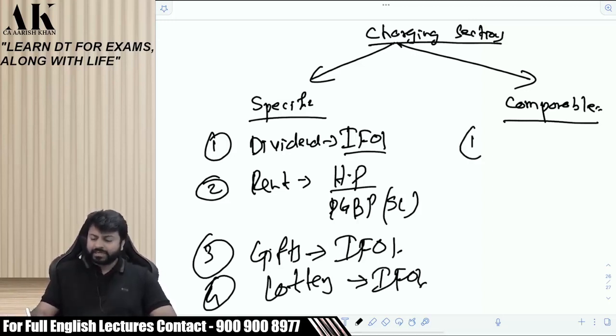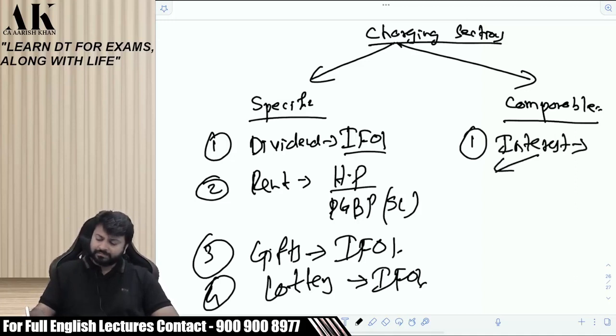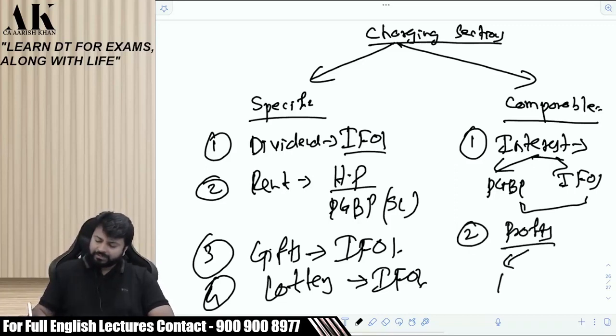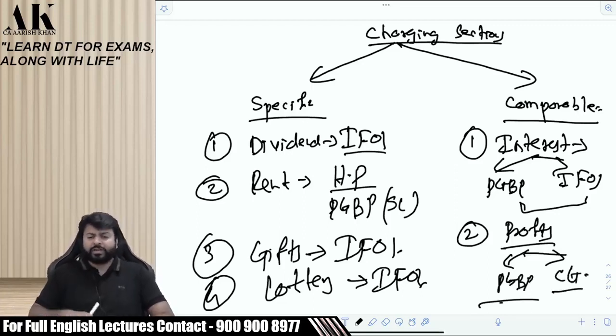Now, there are a few incomes which are comparable, where there will be debate. Like interest. Interest, either PGBP or IFOS. That you have to see on a case-to-case basis. Case-to-case basis, it can change. Next, profits. Profits, PGBP or what? Capital gains. Again, you have to see on a case-to-case basis. If it is from sale of stock in trade, then PGBP. If it is from sale of a capital asset, then capital gains. Very debatable matter. Very debatable.